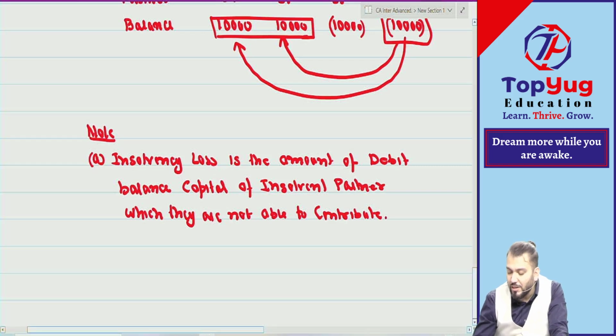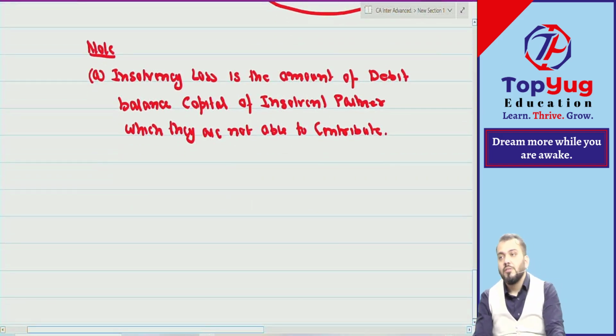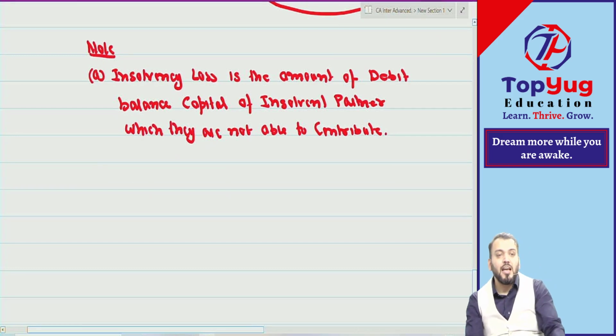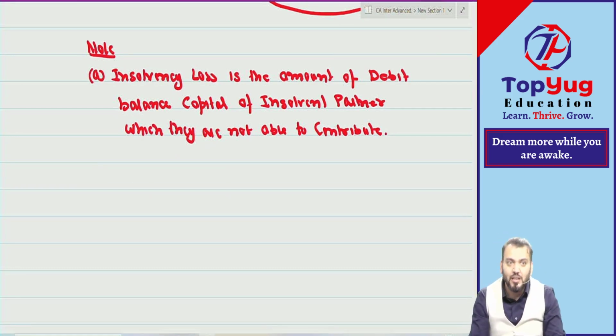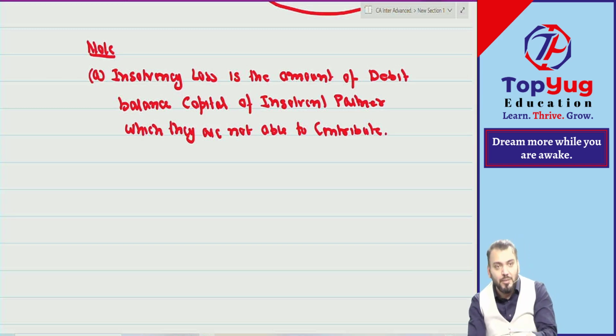Suppose the debit balance is 20,000 and they are able to contribute 5,000, then the insolvency loss is what? 15,000. Which they are not able to contribute, that will become the insolvency loss. Understood?